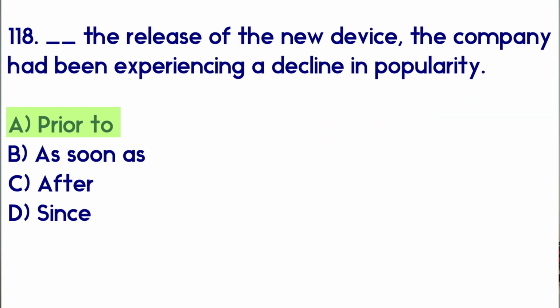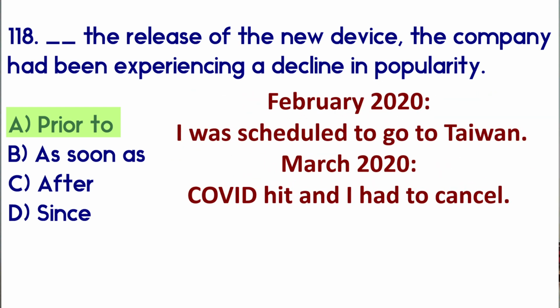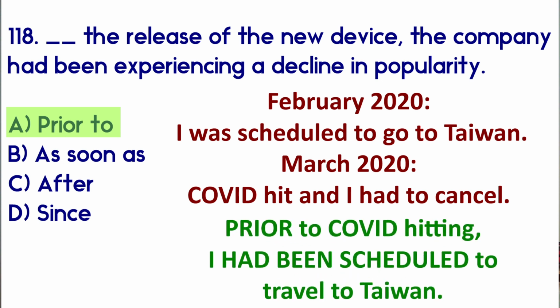Let's look at an example. In February 2020, I was scheduled to travel to Taiwan. In March 2020, COVID hit and I couldn't go. So, prior to COVID hitting, which is an event in the past, I had been scheduled to travel to Taiwan. That was before the event in the past. But I couldn't go because of restrictions.